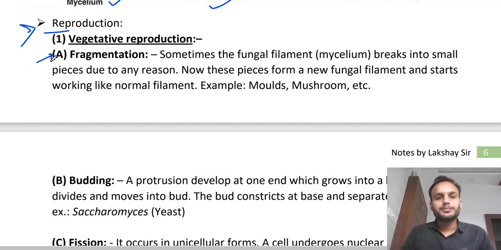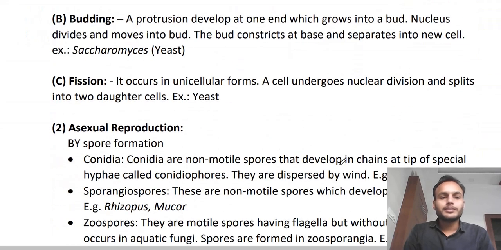Fragmentation is a simple vegetative method in which a fungal hypha breaks into pieces and each piece grows into a new hypha and forms a mycelium. Clear? Simple. A fungal filament, or we can say hypha, breaks into parts and each part grows into a separate fungus. Clear? So this is fragmentation. Examples are molds and mushroom.